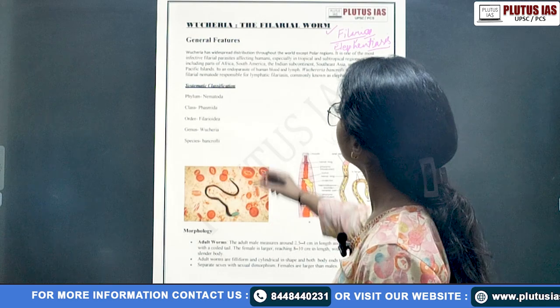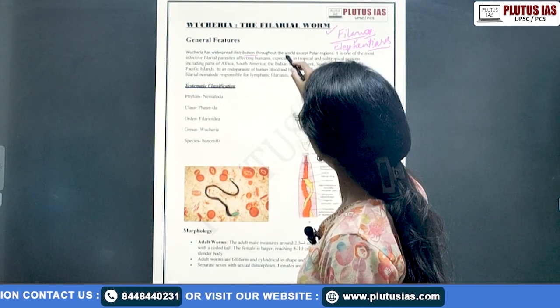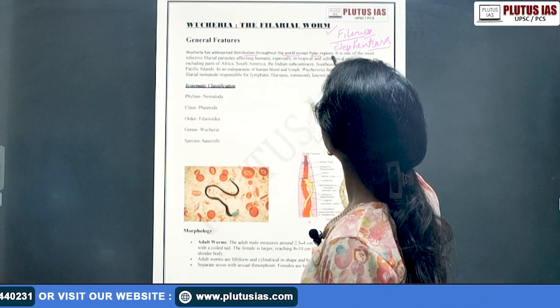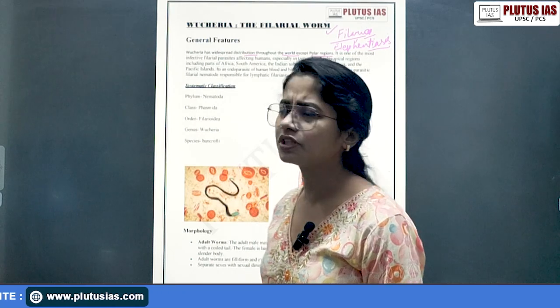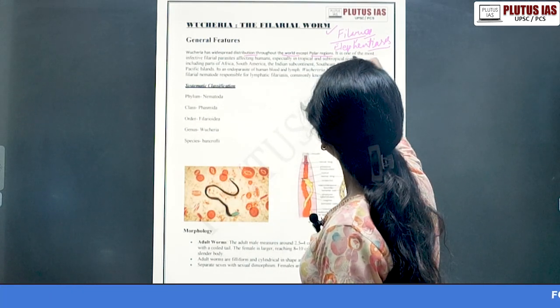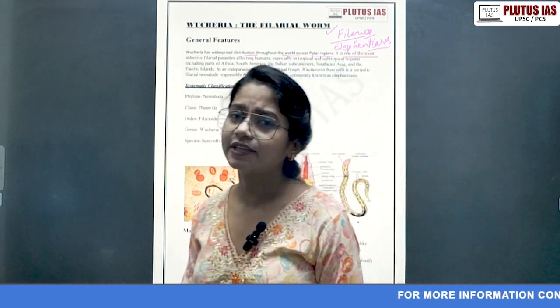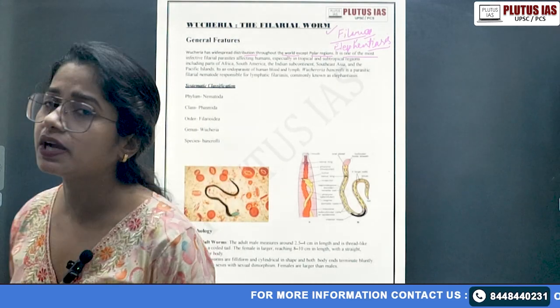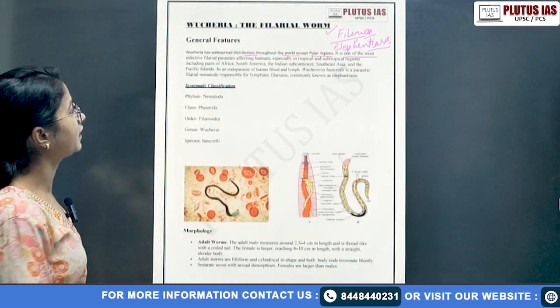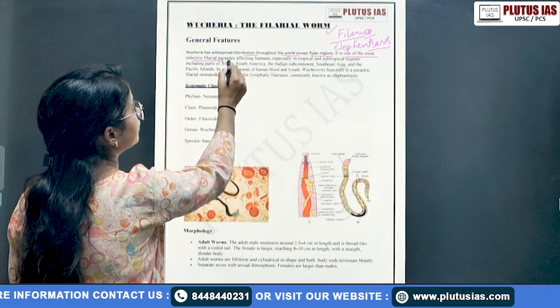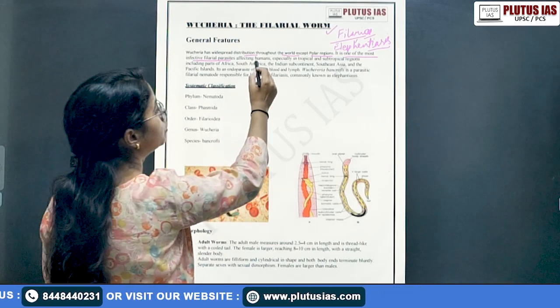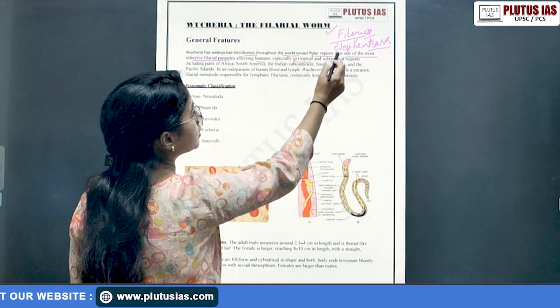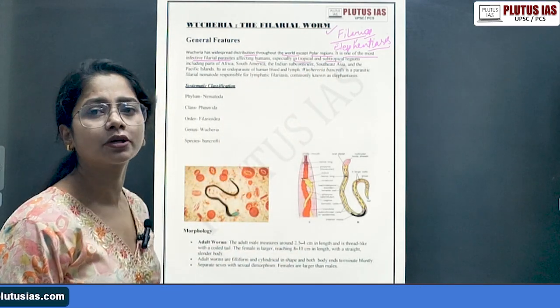Wuchereria has widespread distribution throughout the world, except the polar region. Why the polar region? Of course, because of temperature tolerance. It is one of the most infective filarial parasites, because there are so many other species also which cause filaria. It is one of the most infective filarial parasites affecting humans, specifically in the tropical and subtropical areas. Of course, we have already talked about it.